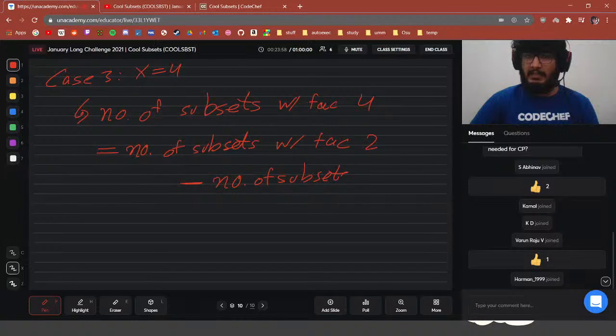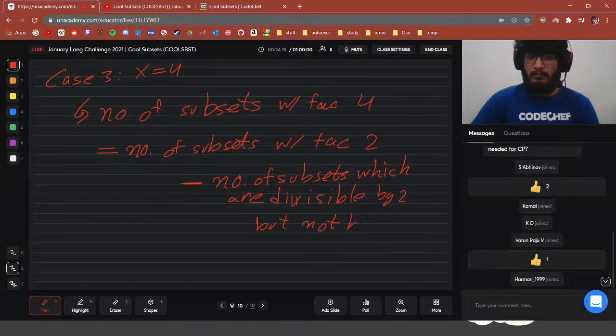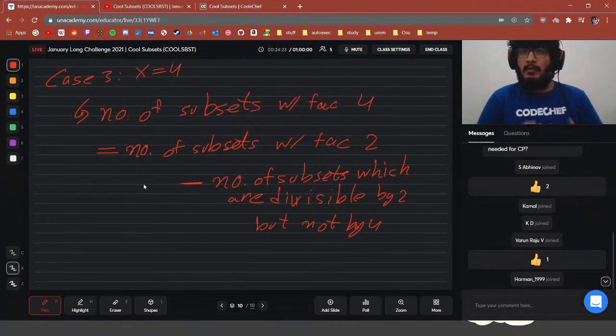number of subsets which are divisible by 2 but not by 4. Do you all understand this recurrence? Number of subsets which contain a factor of 4 is just the number of subsets with factor 2 subtracted by the number of subsets which are divisible by 2 but not by 4.